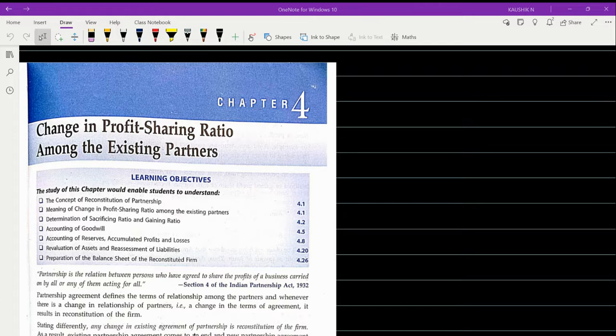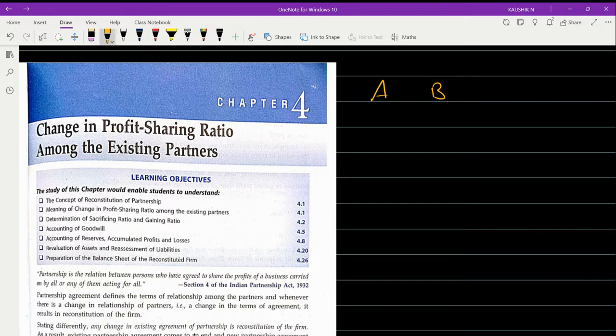And when they start the business, they will be deciding what is the profit share, whether they are going to share it equally or in some agreed ratio. Let us take one example. Suppose we have got two partners named A and B. These two partners have contributed some amount as capital.